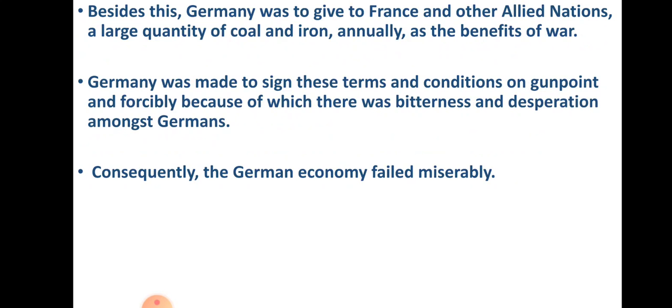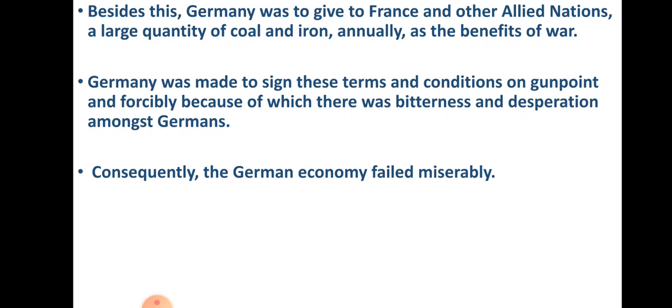Besides this, Germany was to give France and other allied nations a large quantity of coal and iron annually as the benefits of war. Now see, everything they had taken, even 6.5 billion pounds they had to give, the Rhineland they have to give, even the two colonies, Alsace and Lorraine, also they had to return.